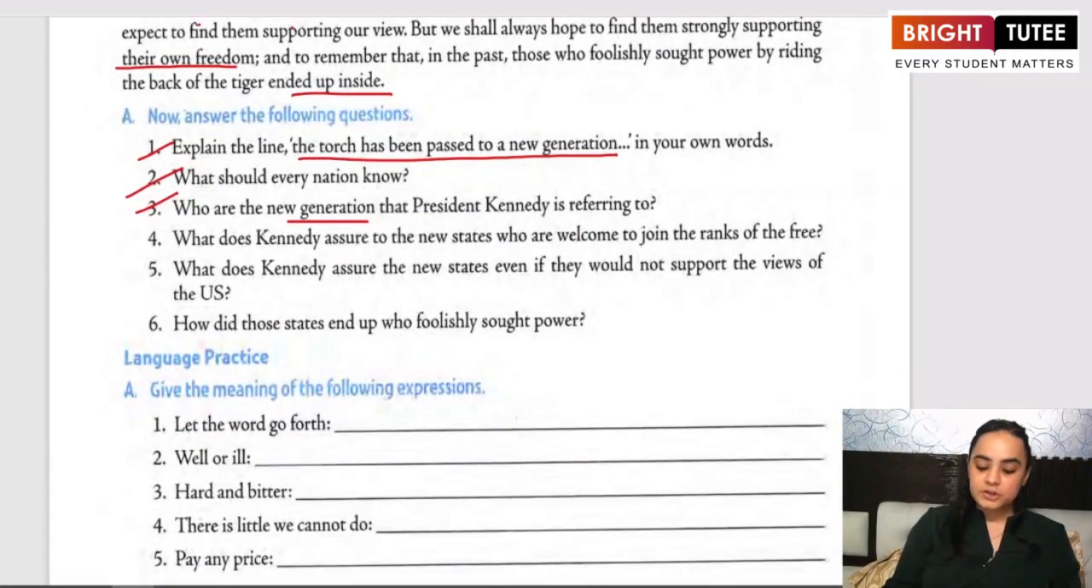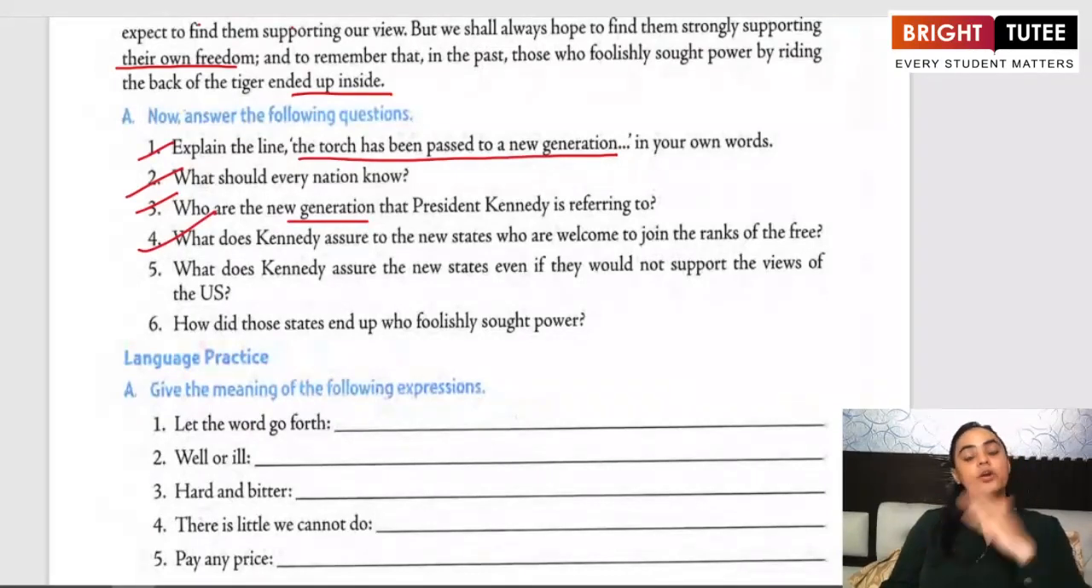What does Kennedy assure to the new states who are welcome to join the ranks of the free? So, to the new states, Kennedy has assured that there might be moments when they would not agree with everything that he is saying or his nation is saying, but they should remember that they should always stand for their own freedom. This is what John F. Kennedy expects out of them.